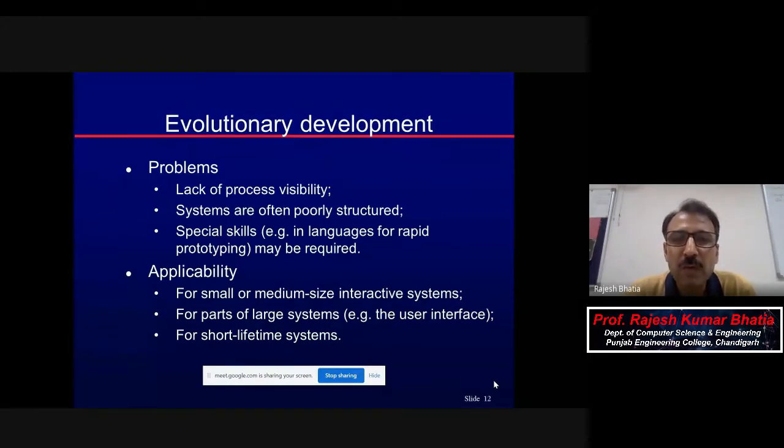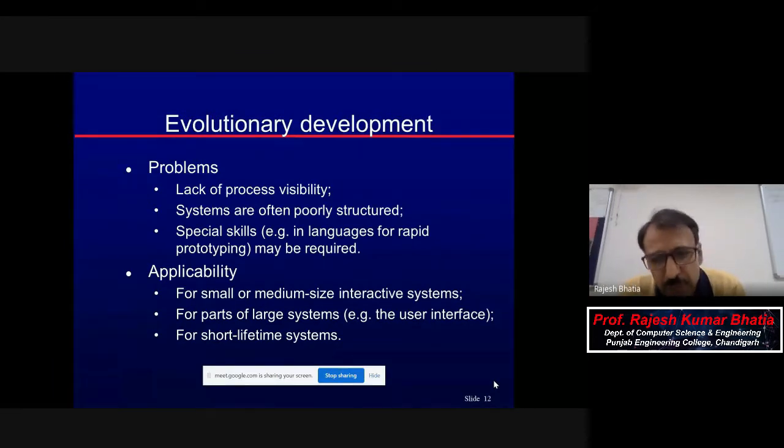And then systems are often poorly structured, because if you have to get it evaluated by the client, you need not bother about the back end. You will just create the front end, because the user will understand only the front end. So you'll keep on adding to the front end and get it evaluated, that it will look like this, or like this. The back end you are not completing. Maybe your databases do not have the right volume, or the right attributes and columns are not there, so they need to be done later on.